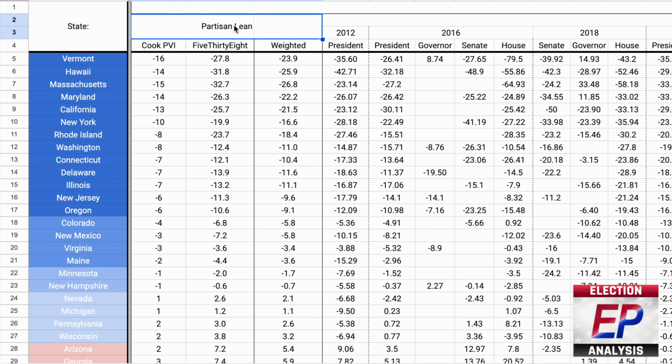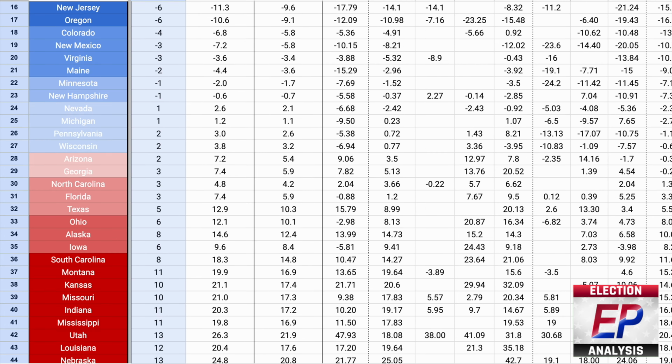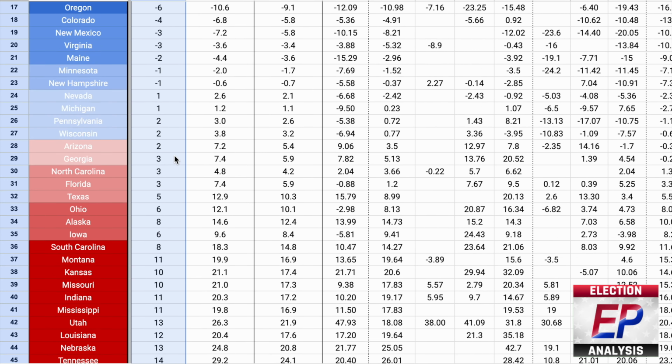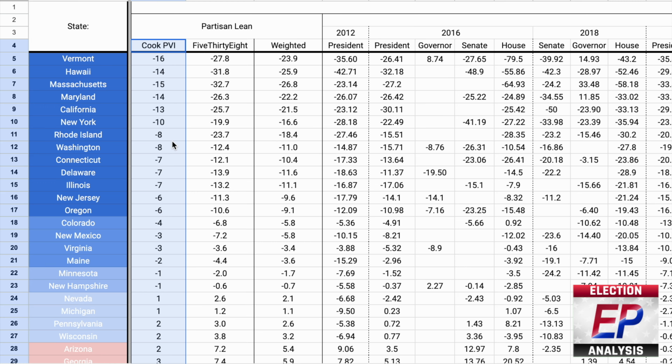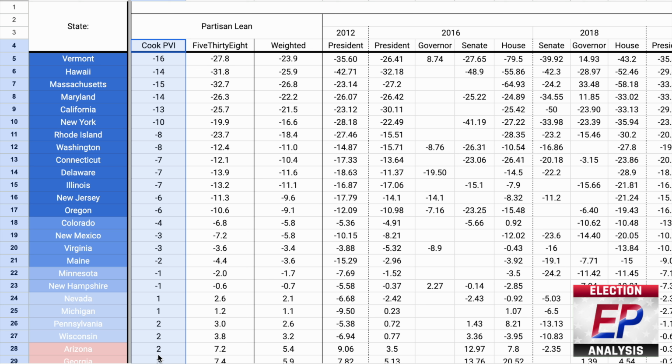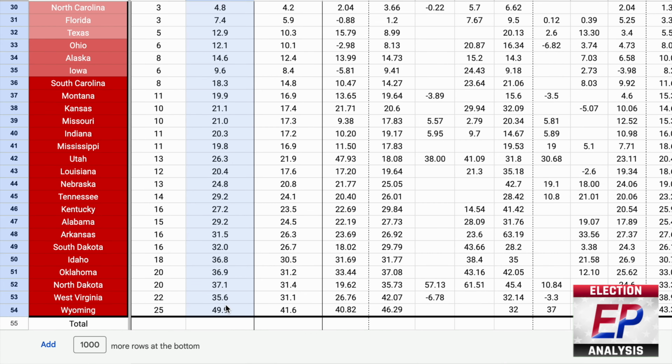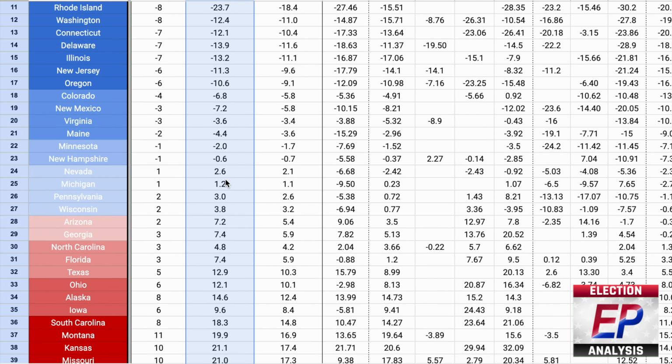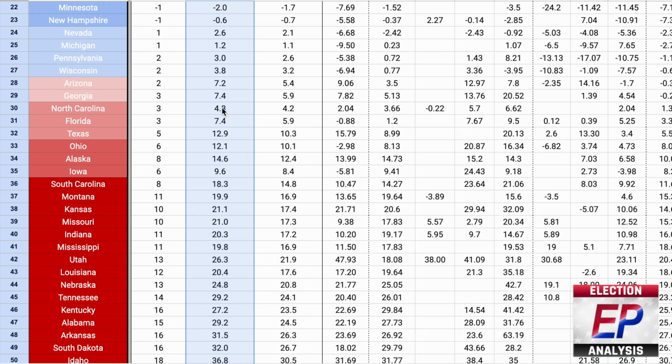And starting with the partisan lean scores, Cook Political Report's Voting Index is one of the industry standards for assessing this information. It calculates how strongly a state leans toward the Democratic or Republican Party compared to the nation as a whole, based on how it voted in the previous 2 presidential elections. 538's own version of this index goes a little further, taking congressional and state legislative results into account as well.